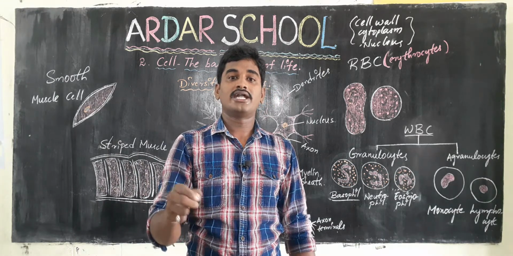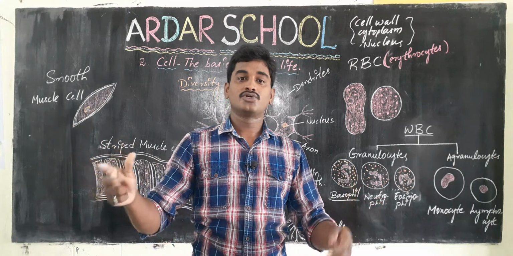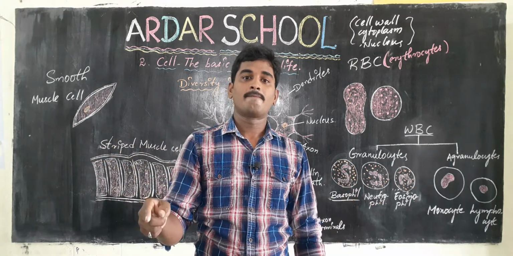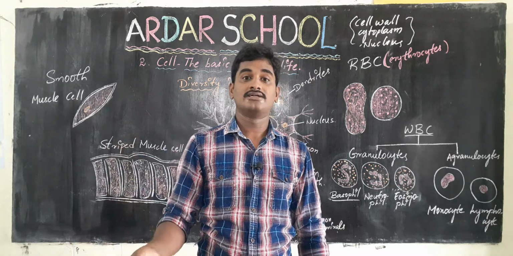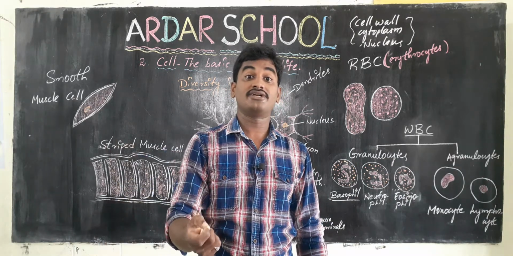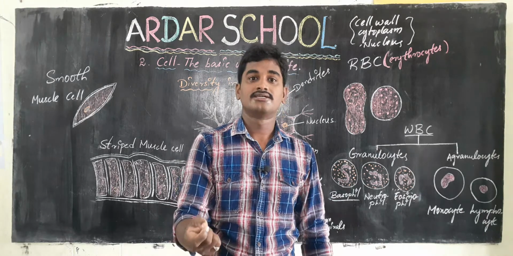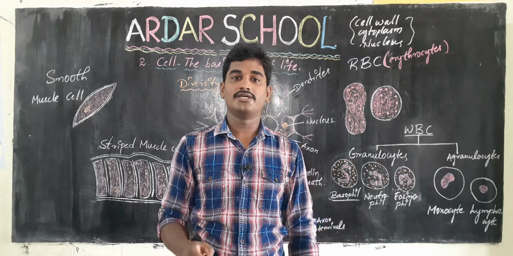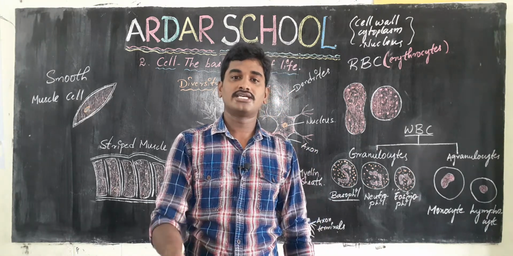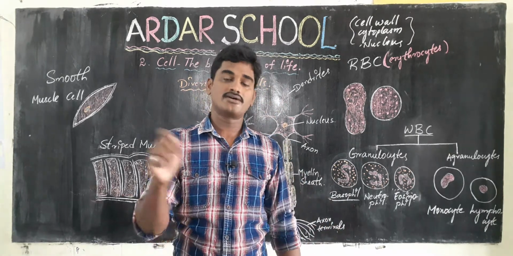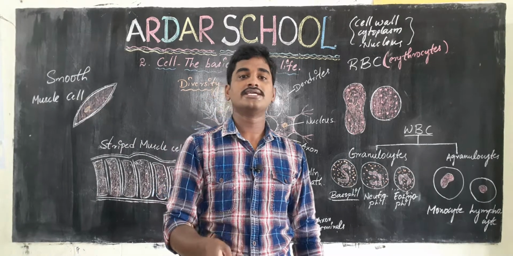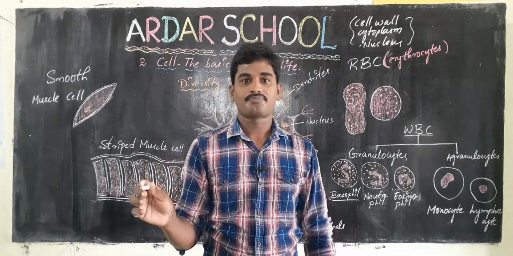The body of an elephant is made up of trillions of cells, almost 700 trillion cells. So the size of an animal depends upon the number of cells, but not on the size of the cell.